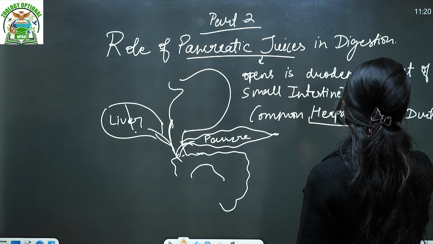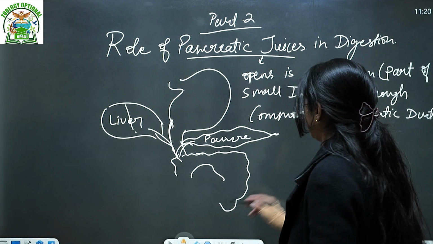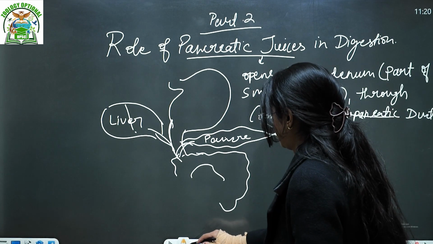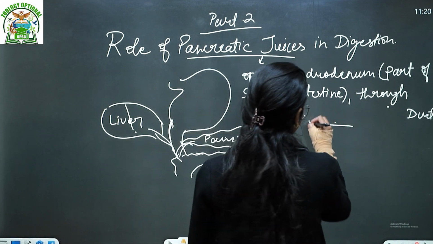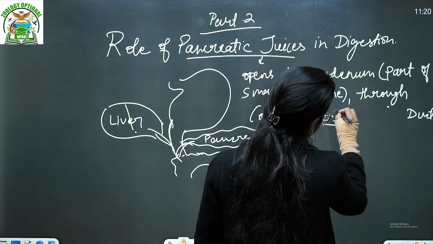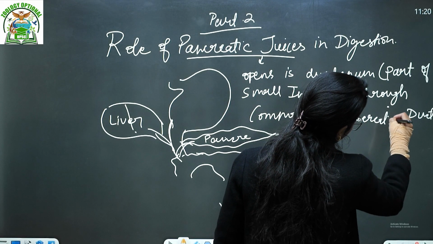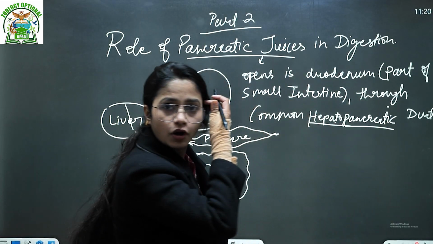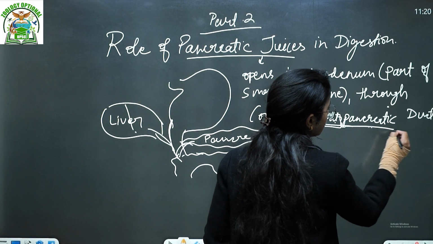Just a minute guys, I misspelled. Hepatopancreatic duct. Here there are two terms: one is hepato and the second is pancreatic.